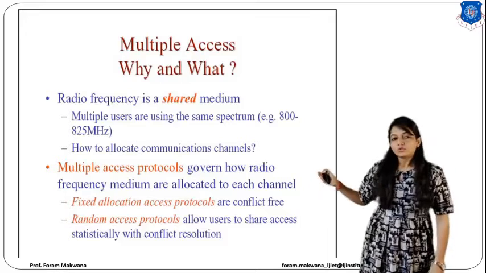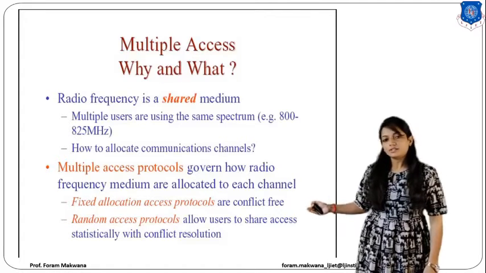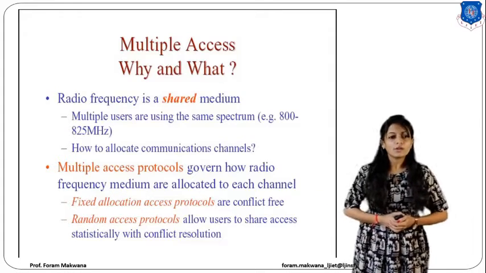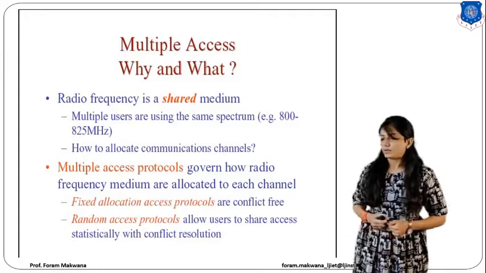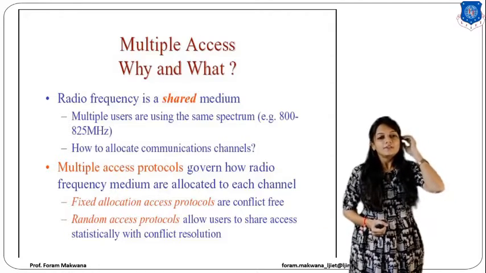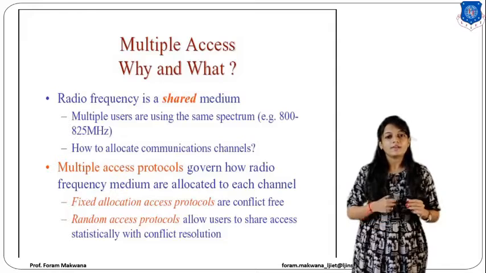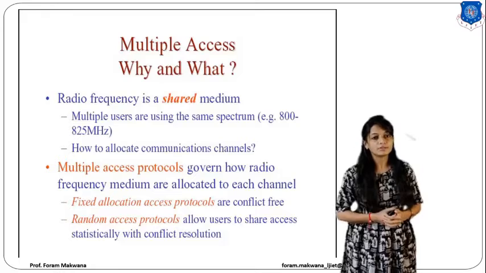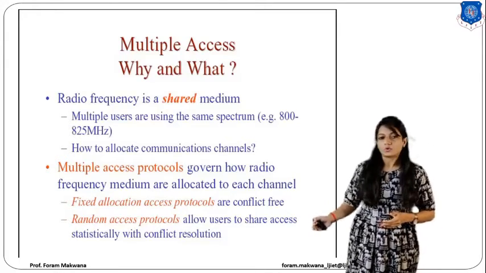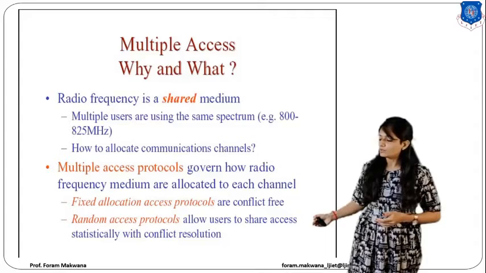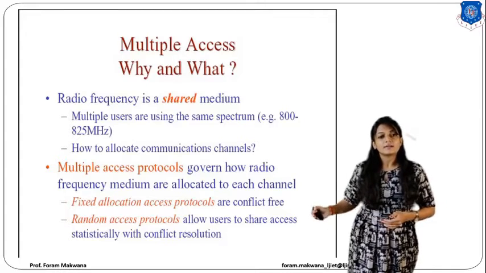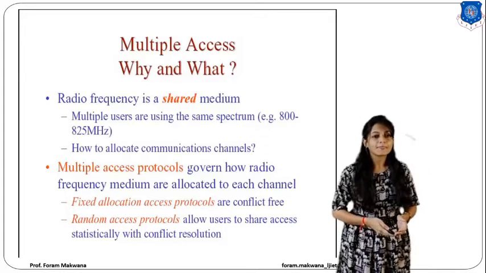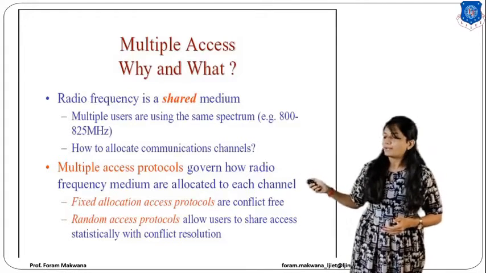So there are two different types of allocation. First one is fixed access protocol and second one is random access protocol. In the fixed allocation access protocol we are pre-assigning a frequency or the time slot to a particular user, and in random access protocols we allow the users to share access statistically with conflict resolution, right? So this is the requirement of multiple access.